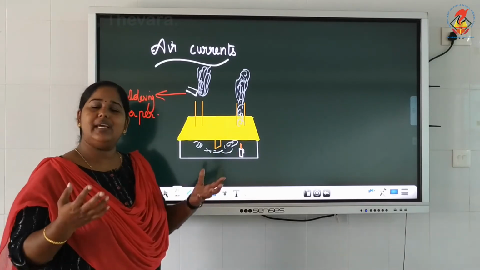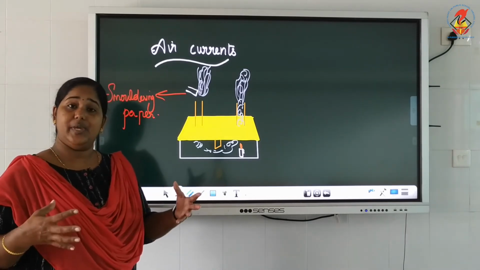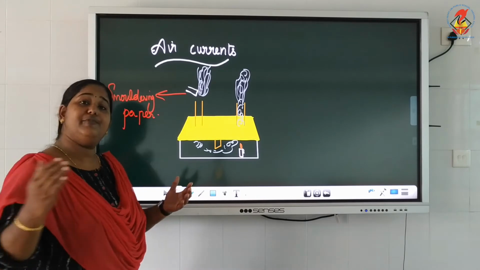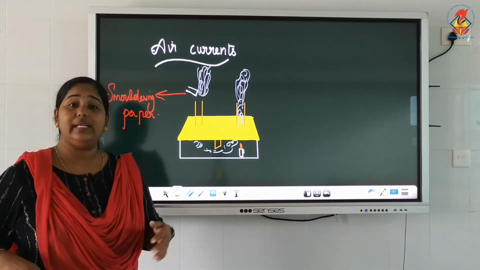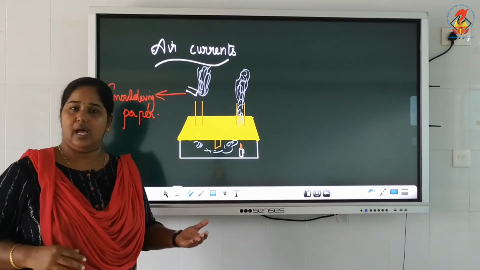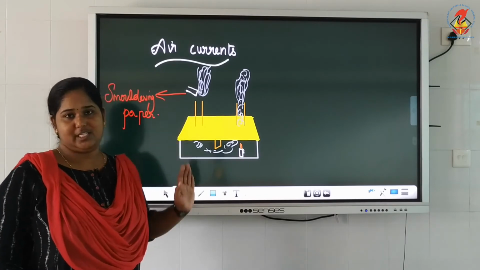Do we have a vacant space like that in the atmosphere? No. Wherever there is vacant space, the air will fill that space. So, normally vacant space arises when hot air being lighter moves up. So, the cooler air from the surroundings rushes to take this vacant space.